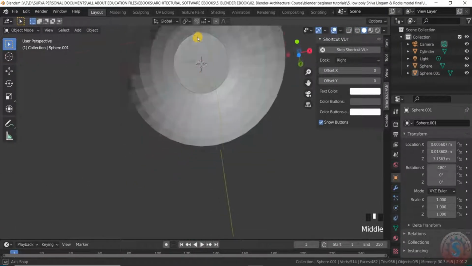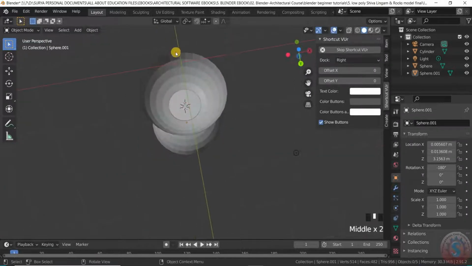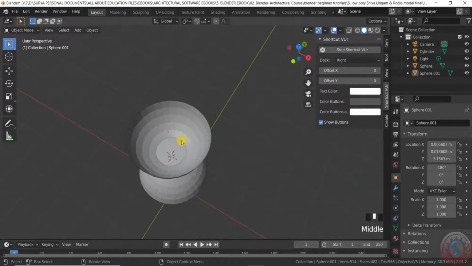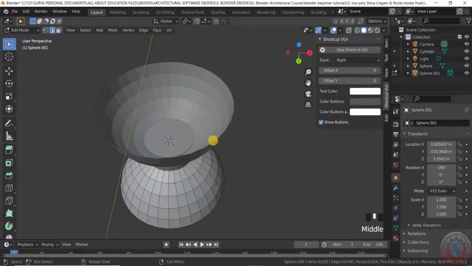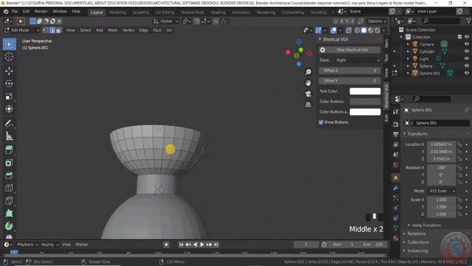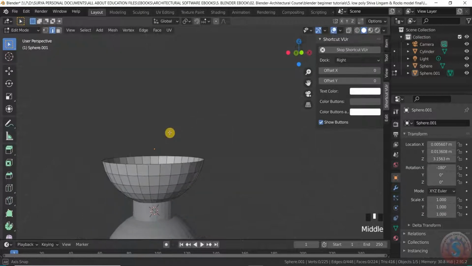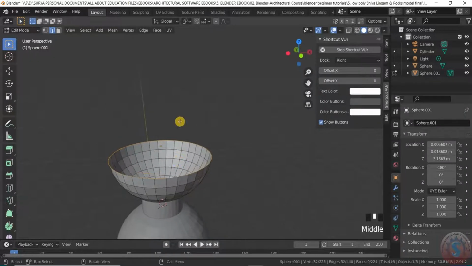Like this. You can observe, for example, you want to fill the face here. How to create this? For example, I'm going to the object mode and I'm selecting the edge here. You can observe the object is selected, it is highlighting also, and select the edge by using the alt key and the left click. The total edge will be selected.